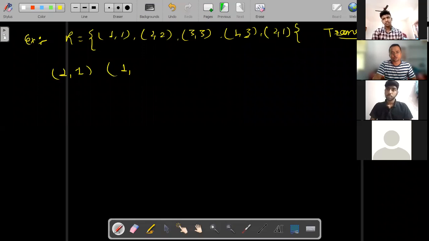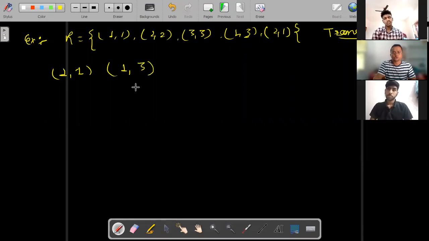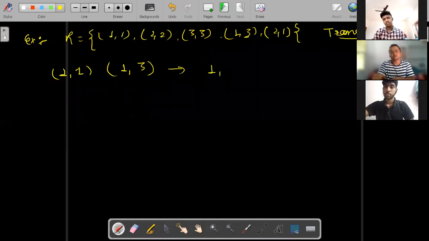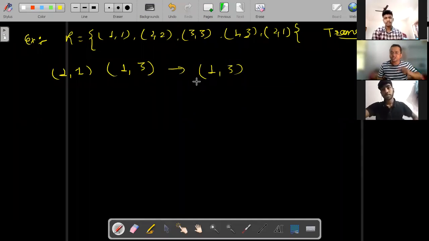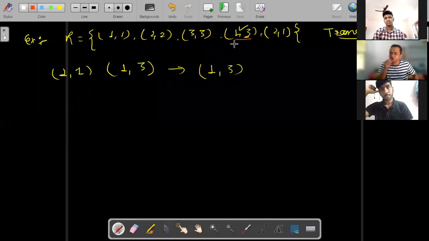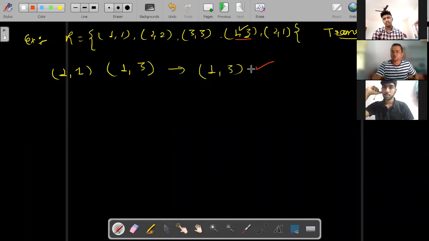So now you see (A, B) and (B, C), then (A, C), meaning (1, 3), should be in the relation. Is it in the relation? Yes, absolutely it is there. (1, 3) is an element of R. So the first is clear. Every element needs to be checked.